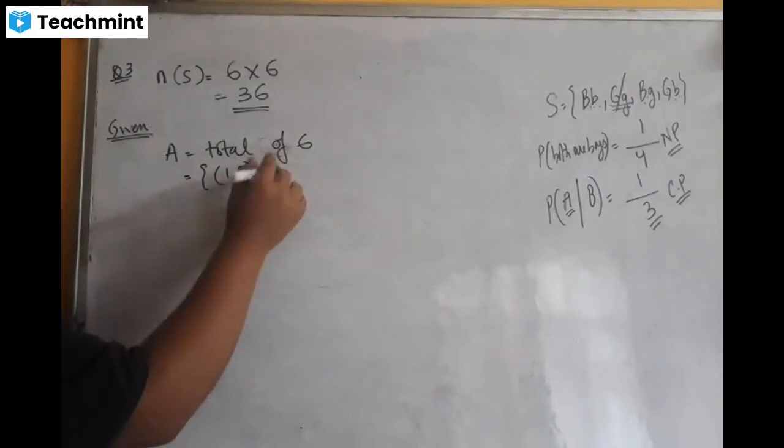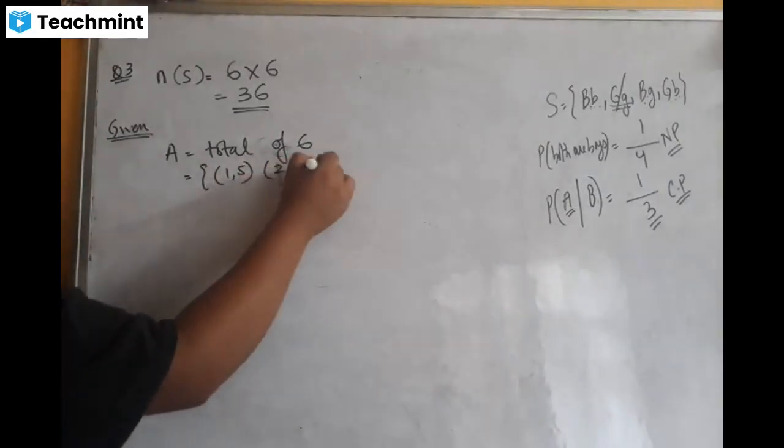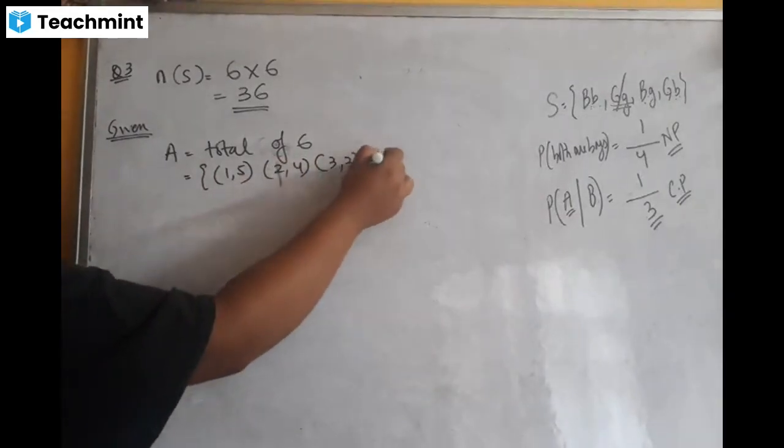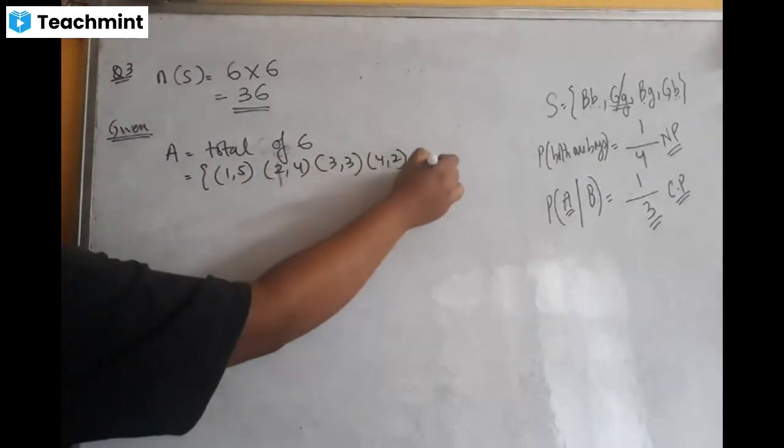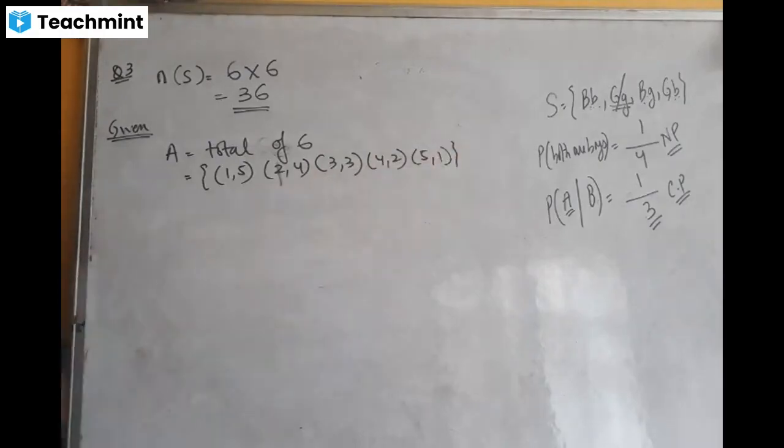First मा 2 आयो भने second मा 4, 3 आयो भने 3, 4 आयो भने 2, 5 आयो भने 1. So these are the outcomes. These are the only outcomes which are going to happen because the question says that when you roll two dice, you might get a lot of cases, but we cannot consider that because the question भन्दैछ that you have to consider only those pairs whose total comes to be 6.